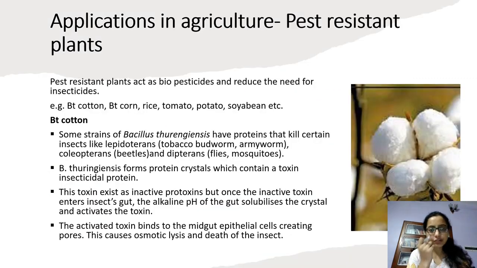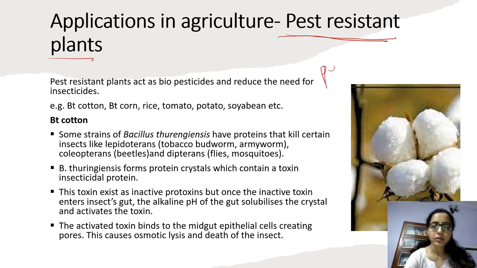Now, application in agriculture. What are the applications of genetic modification? Pest-resistant plants. Many plants are infected by pests or insects.